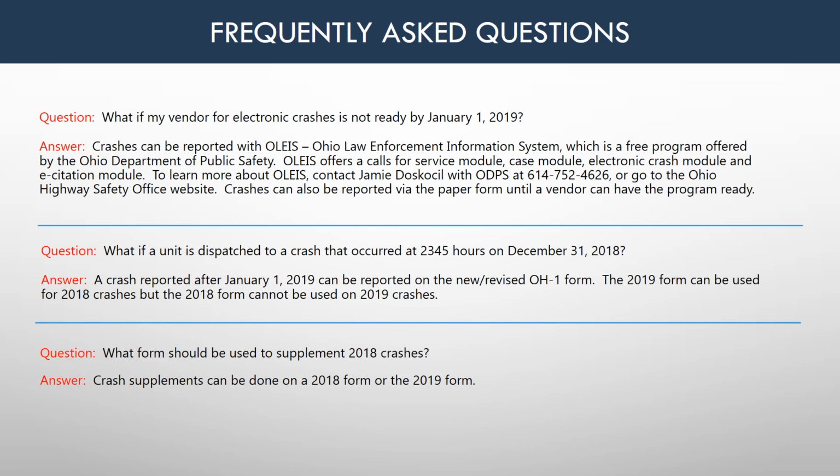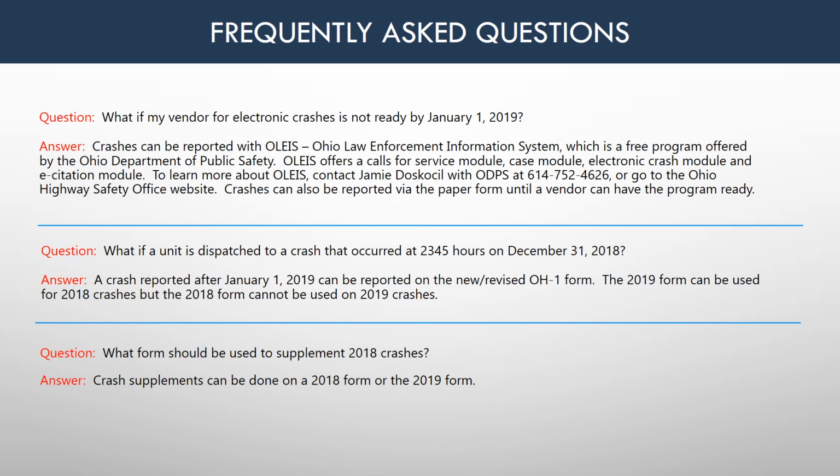OLIS offers a calls for service module, case module, electronic crash module, and e-citation module. More information on OLIS can be found on the Ohio Highway Safety Office website. Crashes can also be reported via the paper form until a vendor can have the program ready.